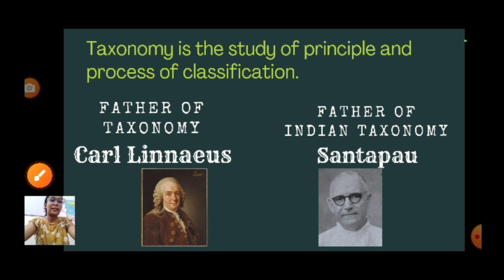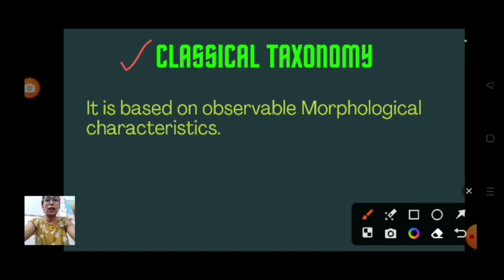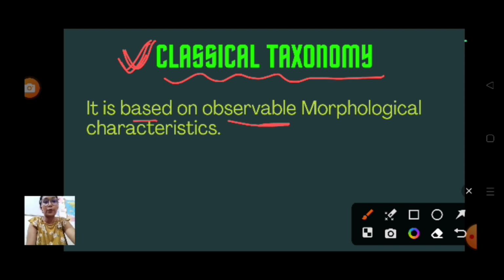Okay, moving on to the next slide. So earlier the taxonomy was called classical taxonomy. Earlier, how did the scientists do the classification? It is called classical taxonomy, where the taxonomical classification was based on observable characteristics or observable morphological characteristics. What do you mean by morphological? Can you tell me? Morphological means the outer appearance of a particular organism. They just observe and they just classify.